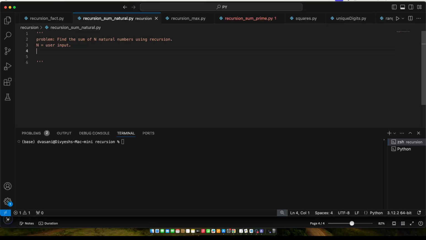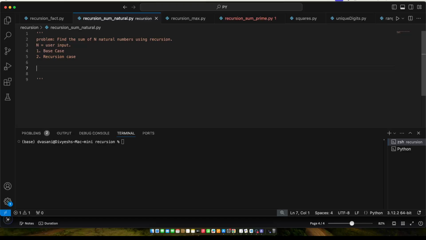Now to solve this problem, as I mentioned, there will be a base case and there will be a recursion case. The base case is where you just stop calling the recursive function. Ultimately we are going to use recursion, which means we need the pattern of calling the same function again and again, right? So let's try to understand how we solve this problem using recursion.